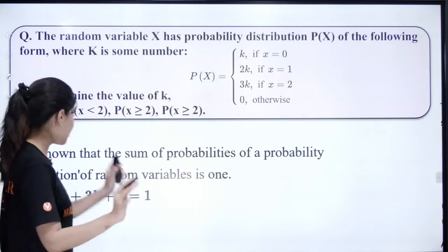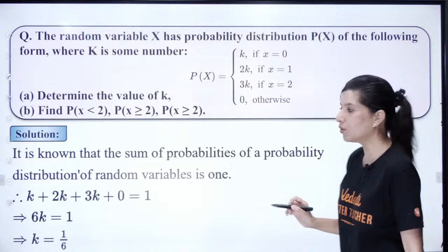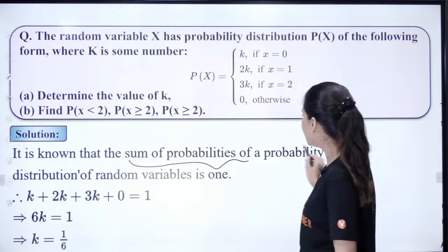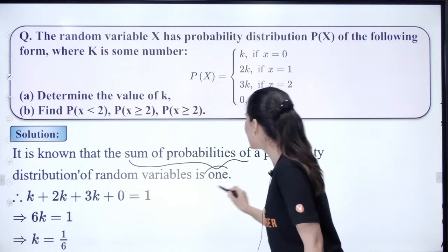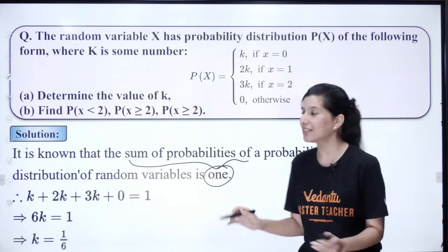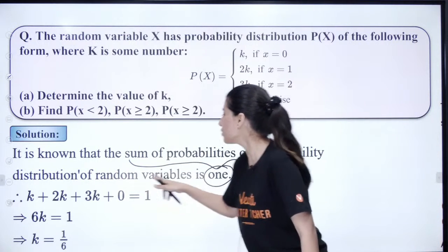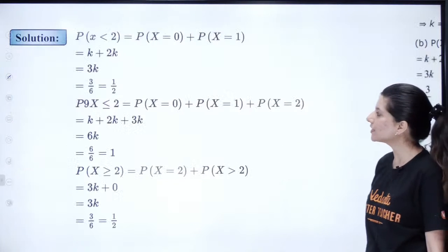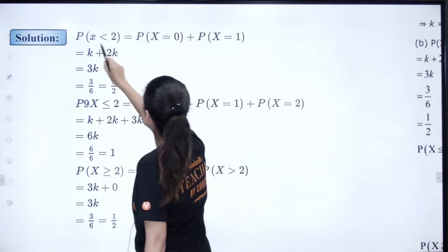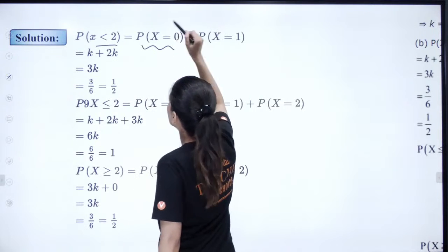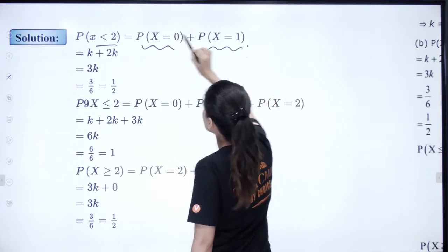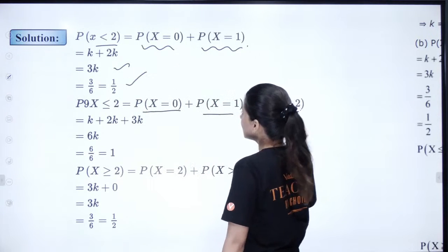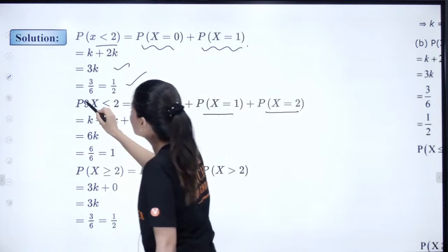Now, how do you write it? First of all, let's understand how you write it. It is known that the sum of all the probabilities of a probability distribution of a random variable is 1. So that's why k is coming out as 1/6. I hope this is clear now. P of x less than 2, that's how you write it: P(x = 0) plus P(x = 1). So this is k, this is 2k, 3k, half. Again, if they ask less than or equal to 2, then P(x = 0), x = 1, x = 2.